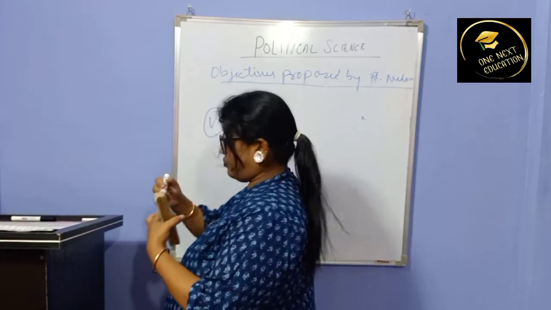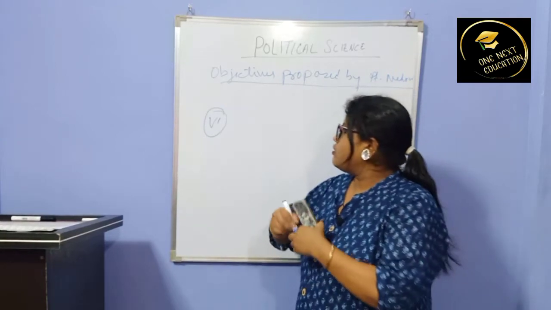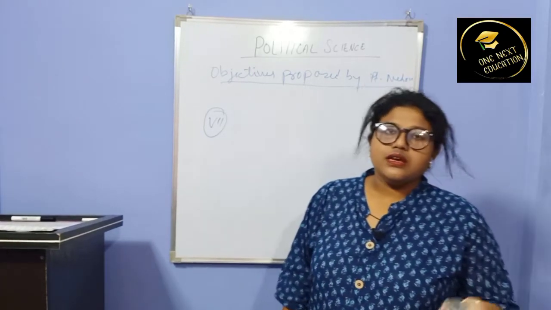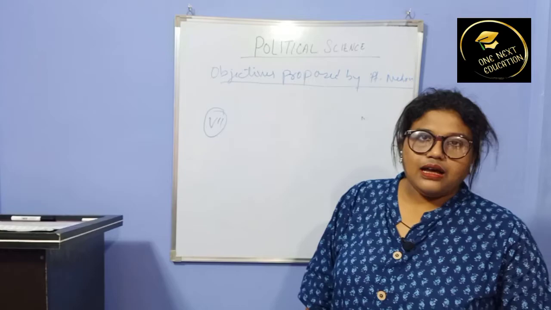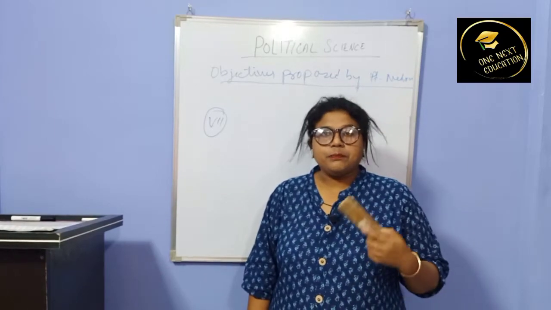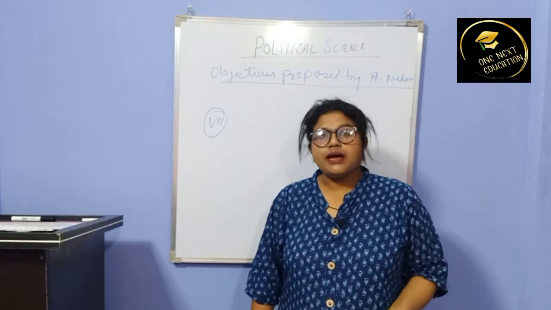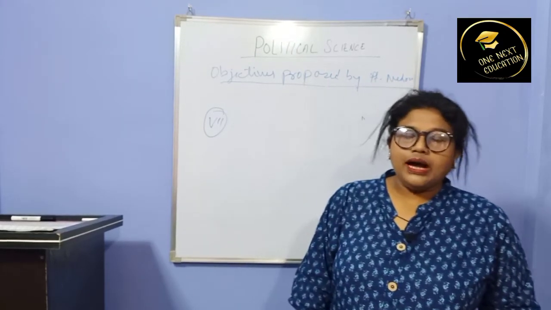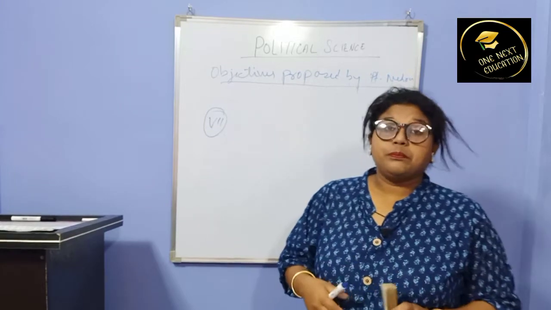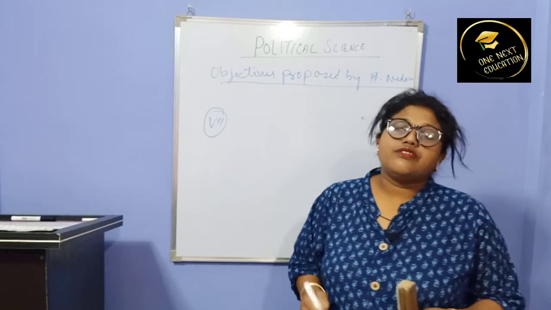So number 7. Sorry, not 6, our 7 number. The 7th objective proposed by Pandit Nehru was that the people of India shall enjoy all the powers. That means the government will rule according to the people, or the government will derive its power from the people.